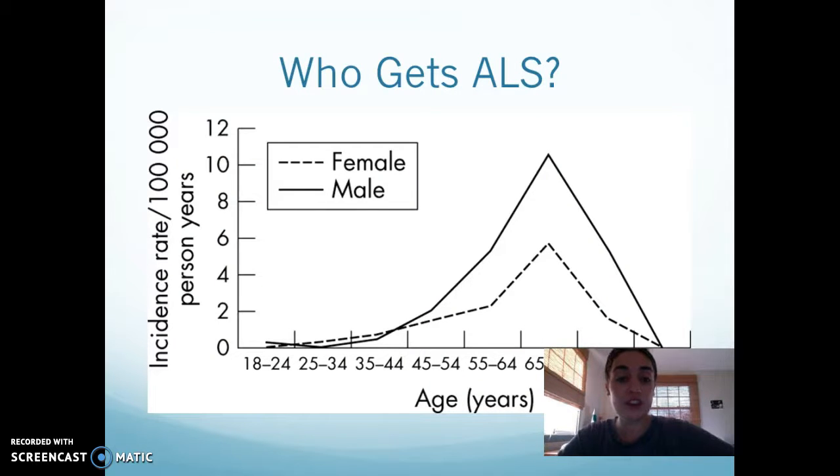So here we have a nice chart to show who has a higher chance. So the male line is the solid line. So you see that males have a higher incidence of ALS than females. And also the peak age on this chart is about between 65 and 74, but there's also a lot between 54 and about 75. That's where there's the most data.